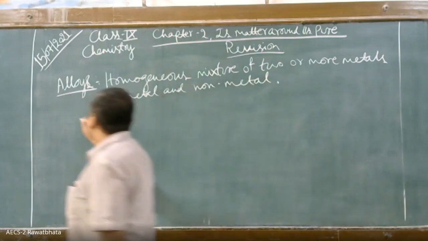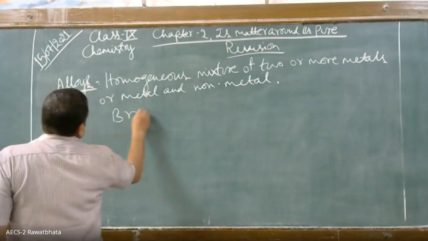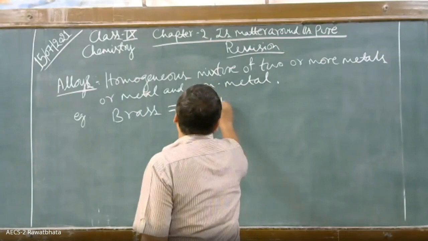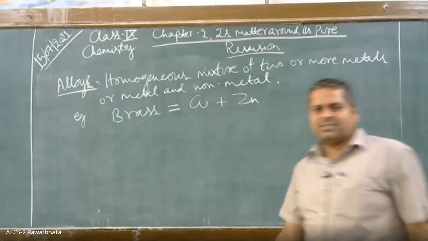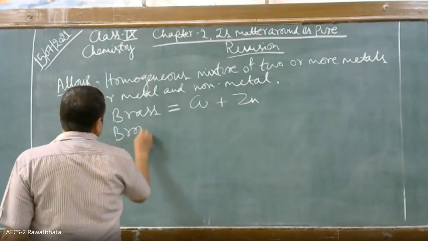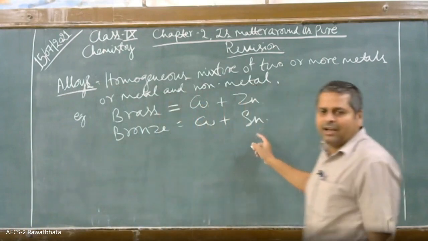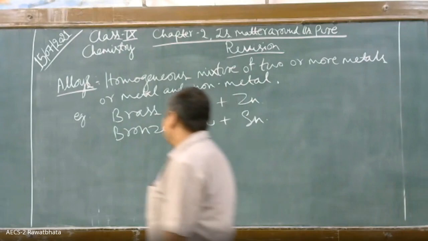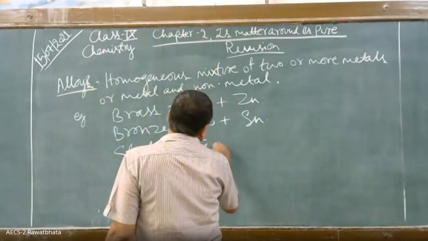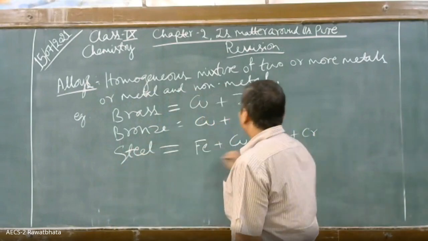For example, देखो ध्यान से, अभी अब हम देखेंगे brass. Brass is an alloy of copper plus zinc. Copper plus zinc. Brass is an alloy of copper and zinc. Similarly, bronze is an alloy of copper plus tin. What is this? This is tin, Sn. And steel. स्टील में आयरन होता है प्लस कार्बन होता है प्लस मैंगनीज होता है, ठीक है, प्लस क्रोमियम होता है.